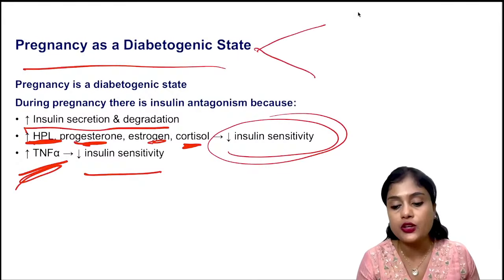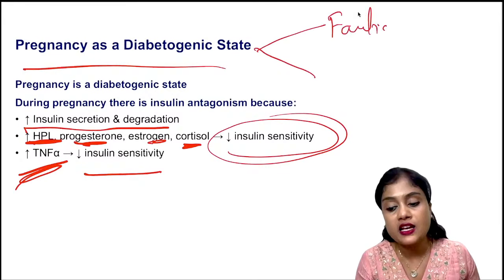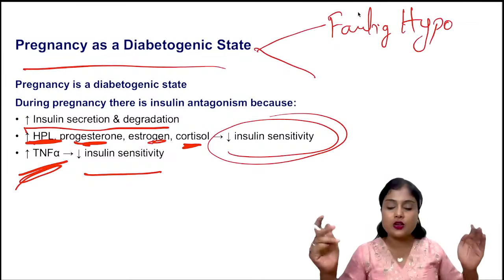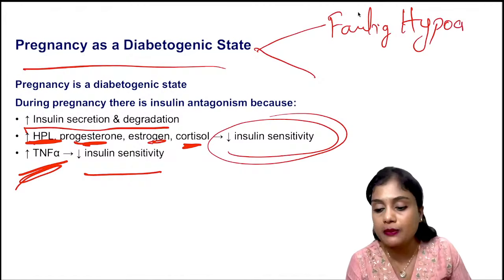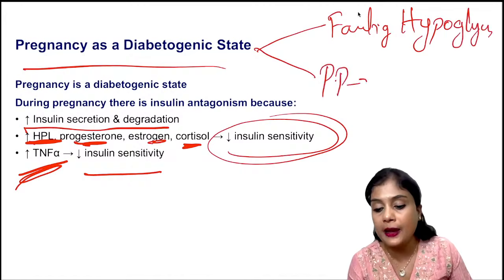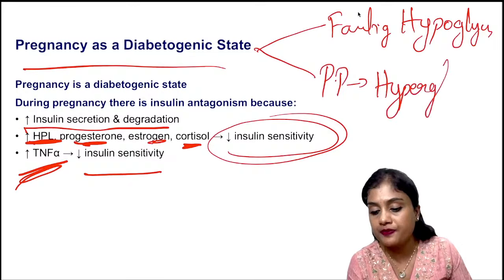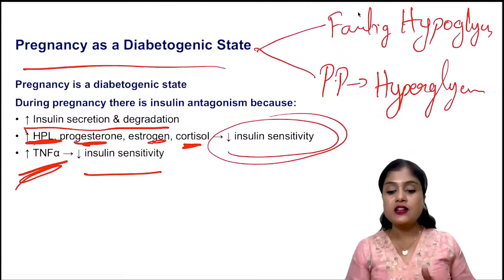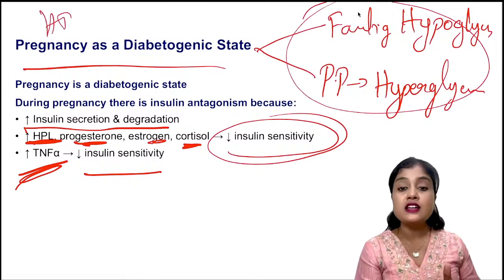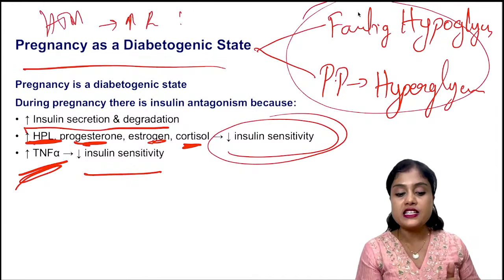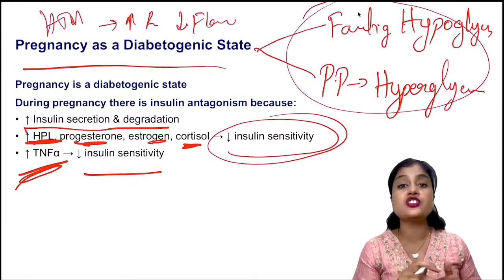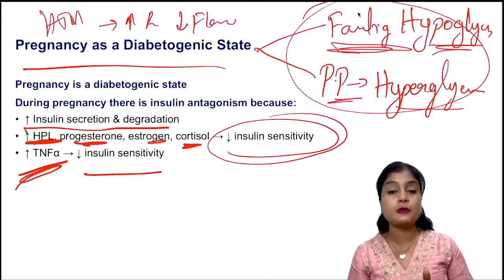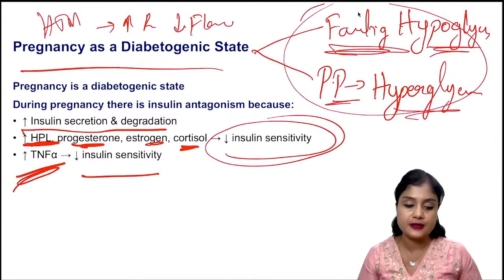One more thing I want to tell you, in pregnancy there is fasting hypoglycemia. Fasting they'll be hypoglycemic, because of long standing no sugar intake. So fasting hypoglycemia and postprandial hyperglycemia. Okay, this also you should remember. Fasting hypo and postprandial hyperglycemia. Just like in hypertension, the resistance increases and the flow decreases, here you should remember fasting hypoglycemia and postprandial hyperglycemia. This question also they have asked.